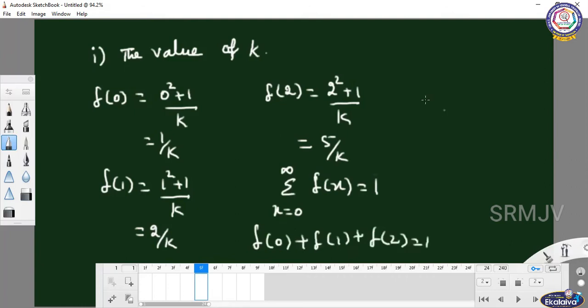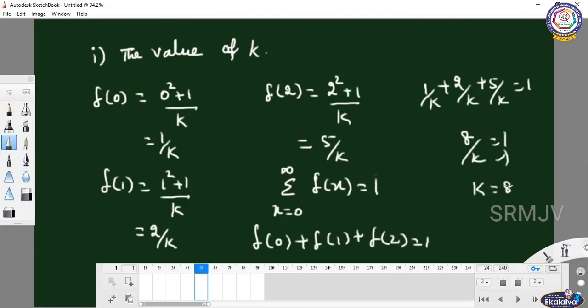So 1 by k plus 2 by k plus 5 by k equal to 1. 8 by k equal to 1. So k equal to 8.